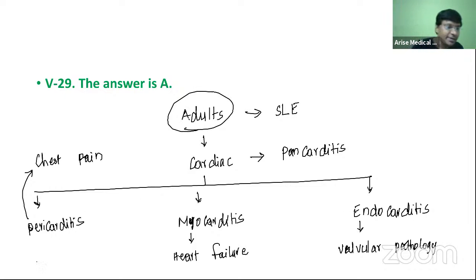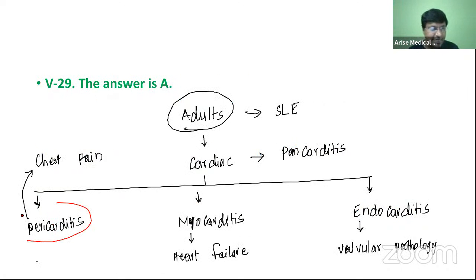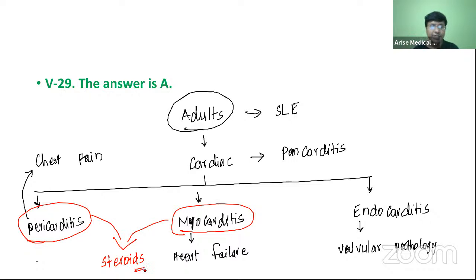And if you take the treatment, in case of pericarditis as well as myocarditis, you need to give steroids. Whereas in endocarditis, you need to do valvuloplasty. So that is the cardiac manifestations in SLE in adults.